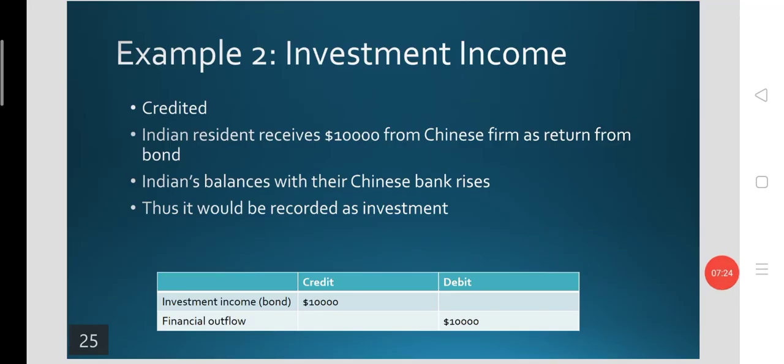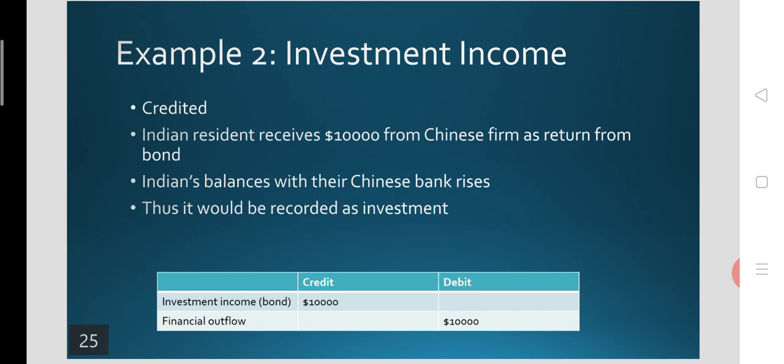Similarly, the investment income received by a domestic resident from his investment with a Chinese firm will be credited exactly at the time of the receipt. Then it will be recorded in the credit side of BOP. It will be added to the positive side of BOP. Suppose that is $10,000 received by an Indian resident from a Chinese firm as a return from a bond. That means India's balance with their Chinese bank will rise.